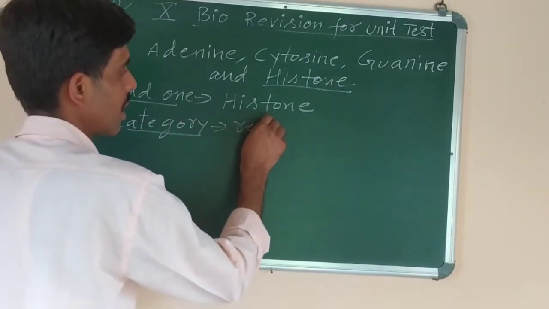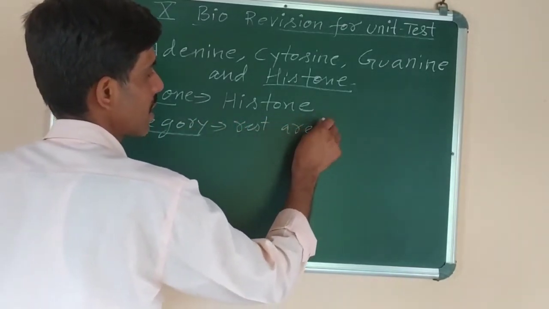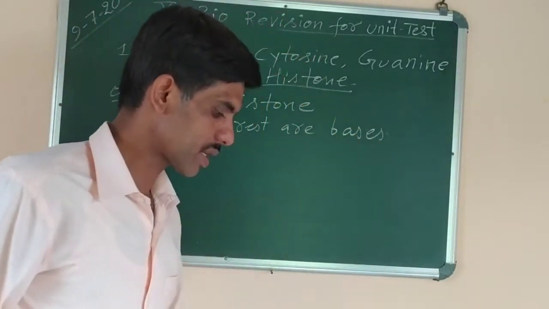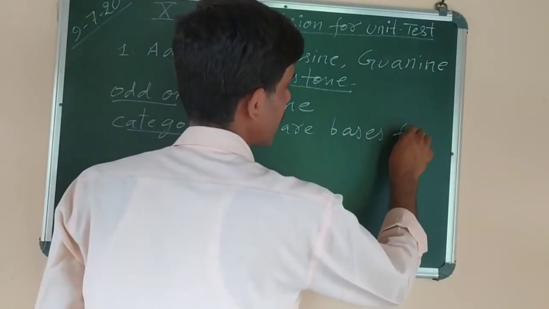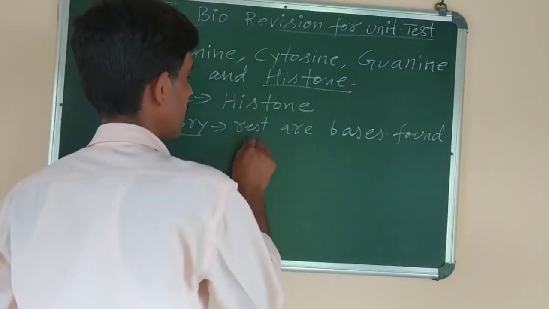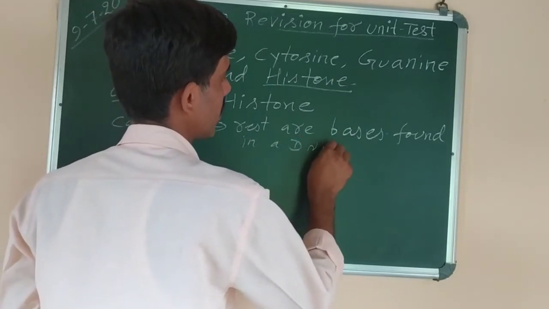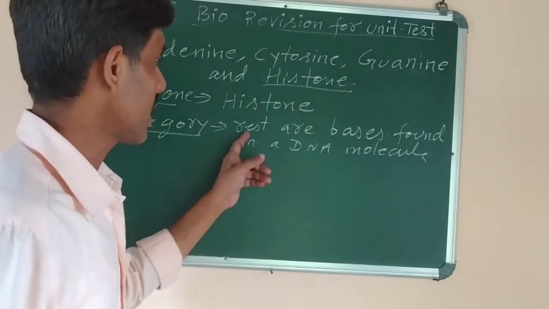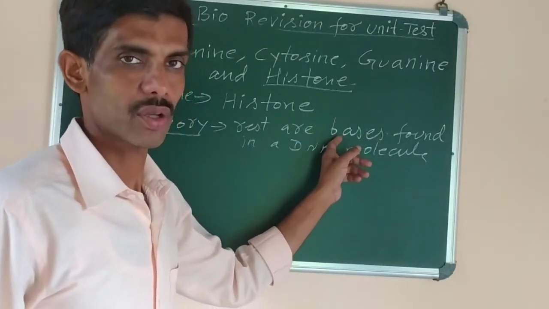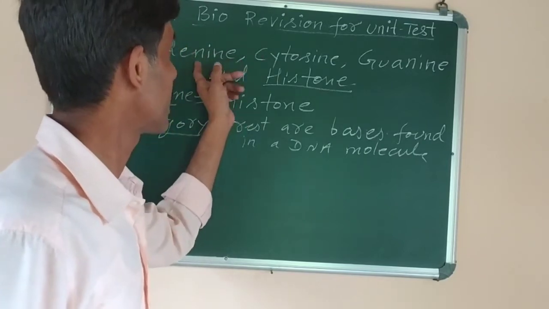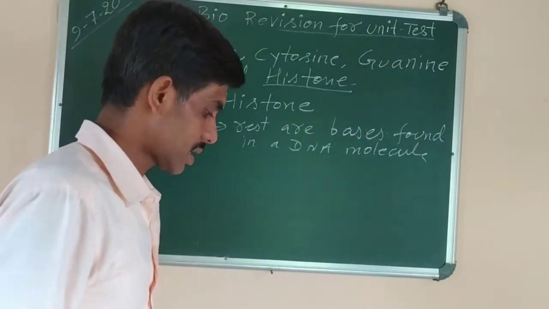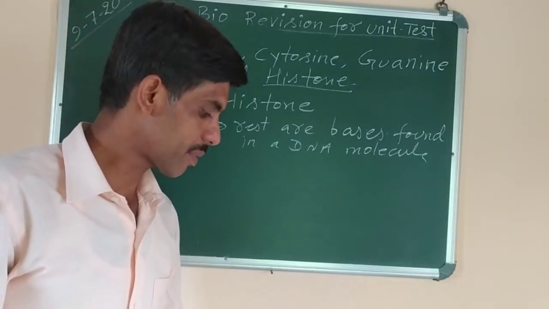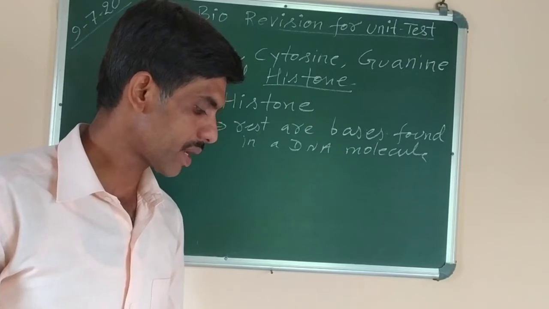Rest are nitrogenous bases, we can write. Okay, so rest are bases found in DNA molecule, you can write. In fact, this one is also found in DNA only, these histone proteins. So rest are the bases, nitrogenous bases also you can write, because all of them are nitrogenous. Adenine, cytosine, guanine.